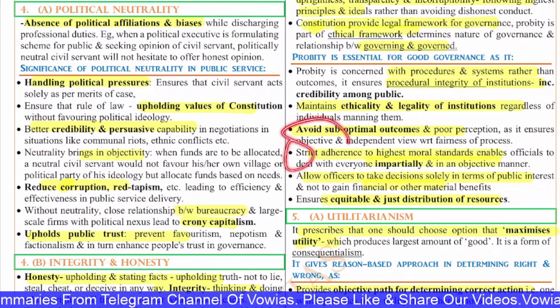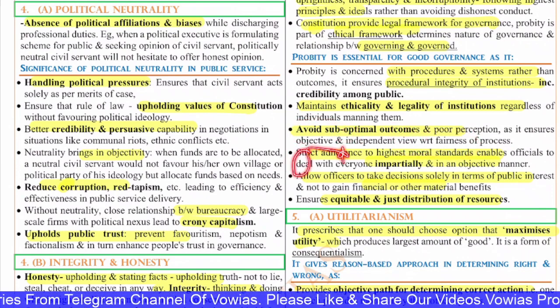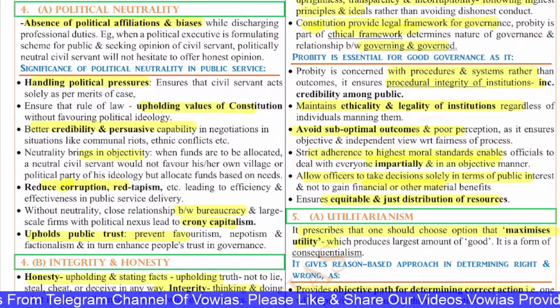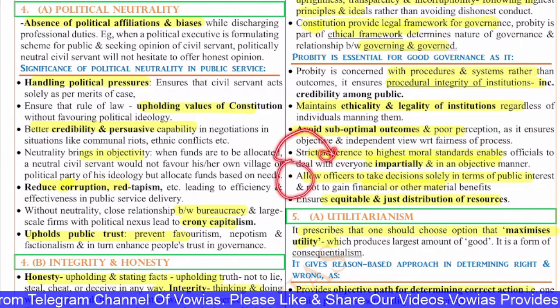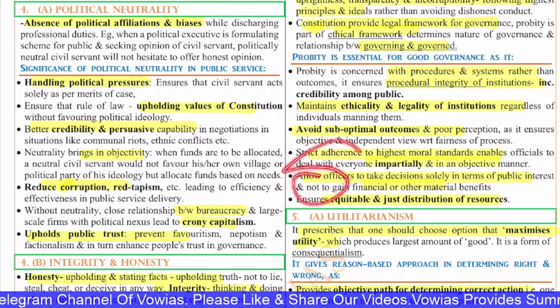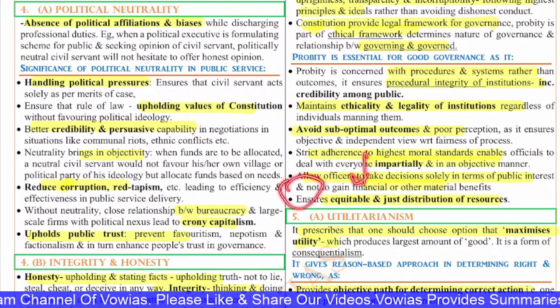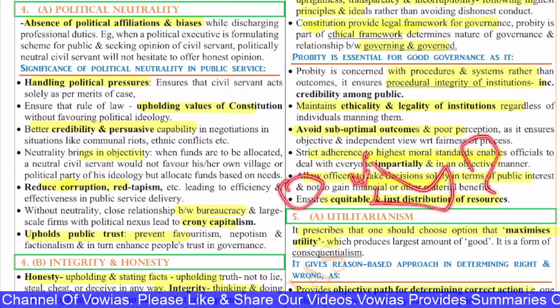There will be strict adherence to the highest moral standards, enabling officials to deal with everyone impartially and in an objective manner. It allows officers to take decisions solely in terms of public interest and not to gain financial and other material benefits. Probity ensures equitable and just distribution of resources.